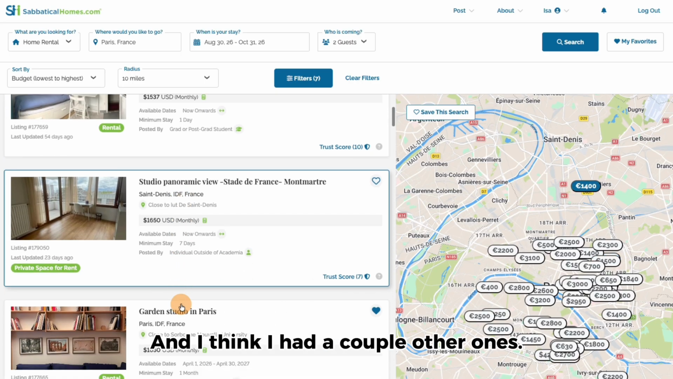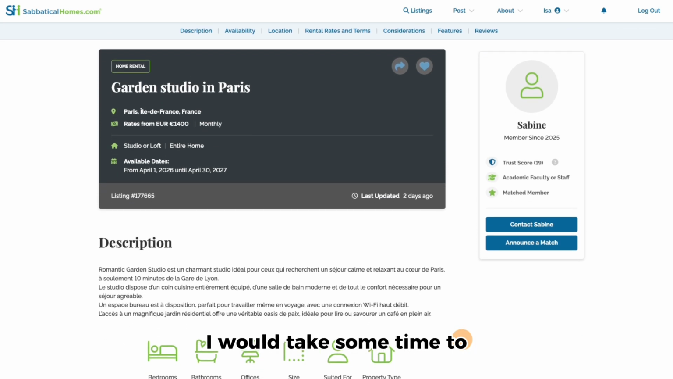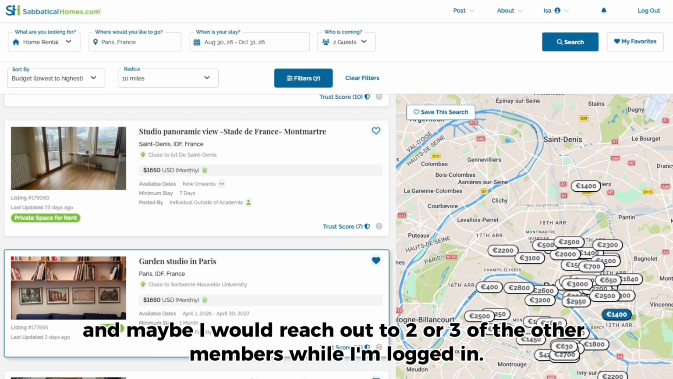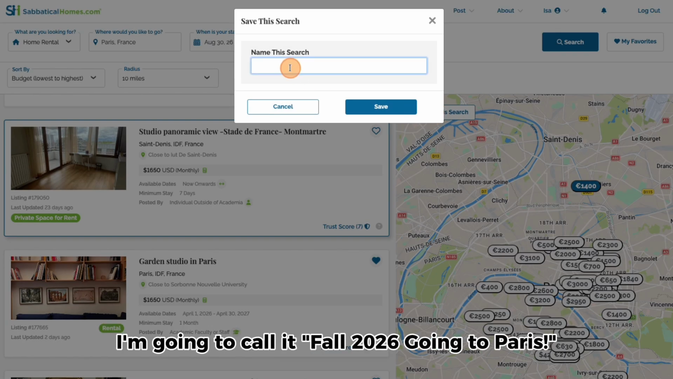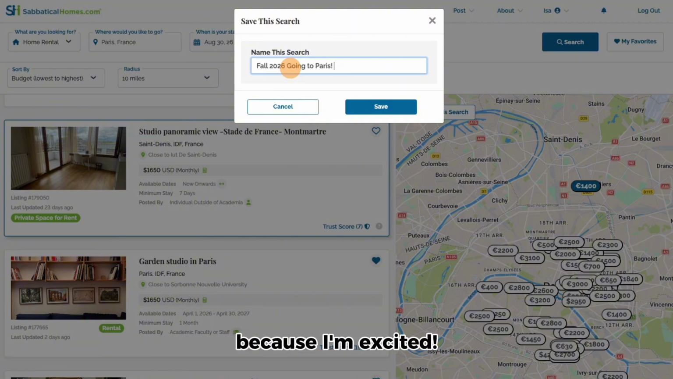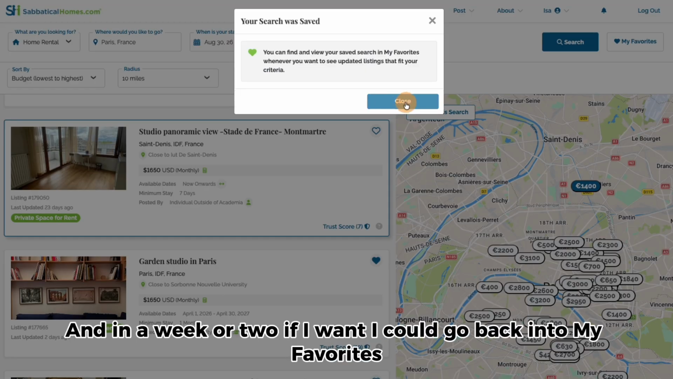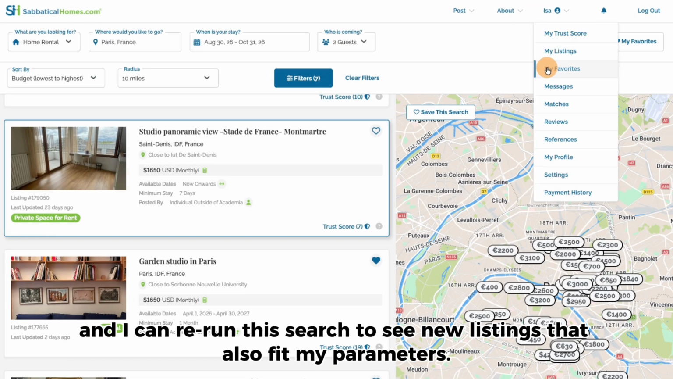And I think I had a couple other ones. Yes, there's another one here. This one looks good. If I were really looking at this, I would take some time to look through each of them, and maybe I would reach out to 2 or 3 of the other members while I'm logged in. Something else I'm going to do is save this search. I'm going to call it Fall 2026 Going to Paris, because I'm excited. I will save that, and in a week or two, if I want, I could go back into my favorites or get to it from here, and I can rerun this search to see new listings that also fit my parameters.